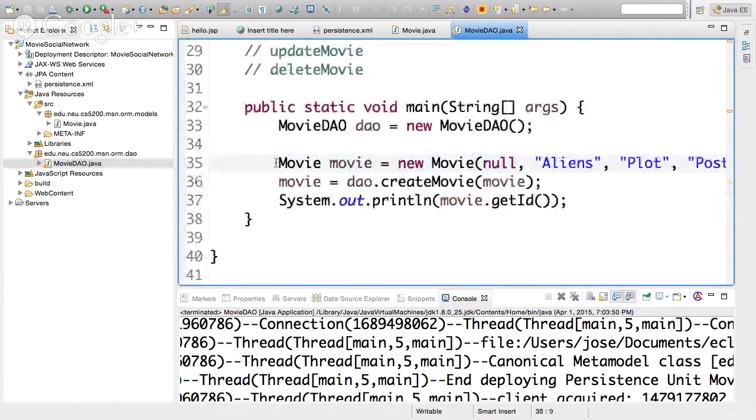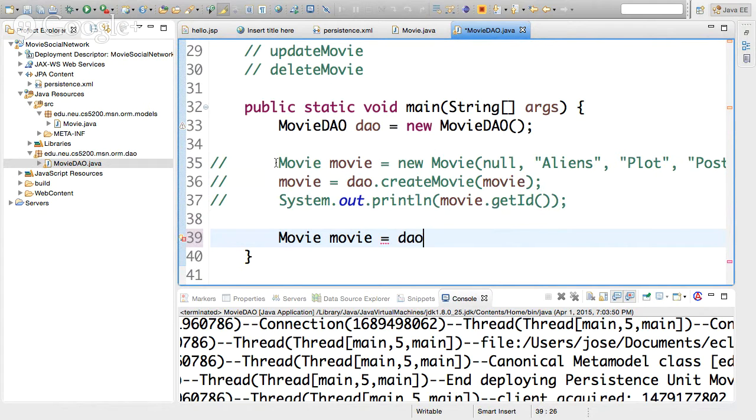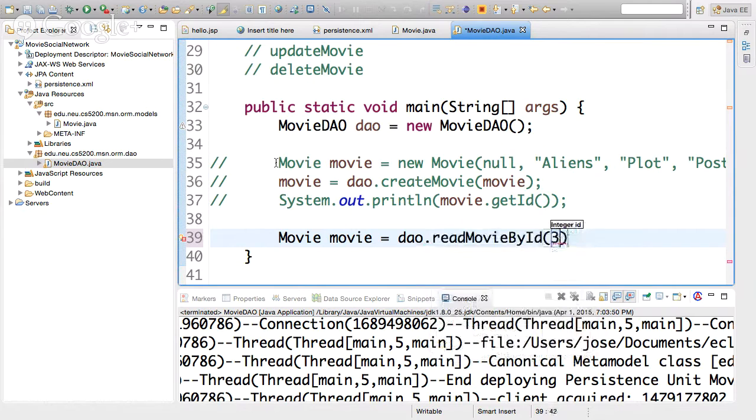Let me comment this out. Okay, I'm going to say movie equals DAO dot read movie by ID, and I'm going to give it 3.